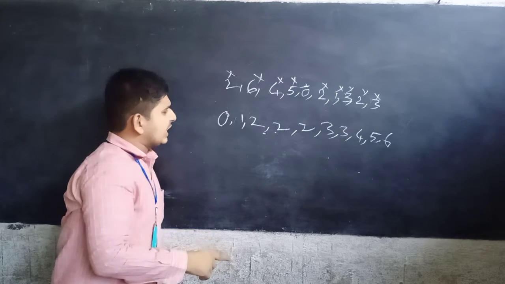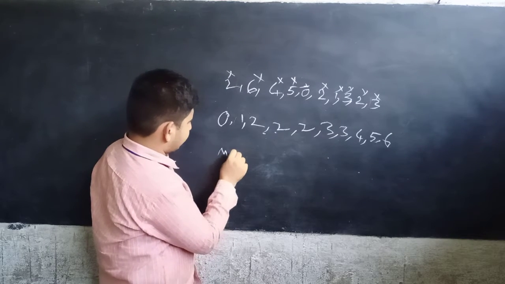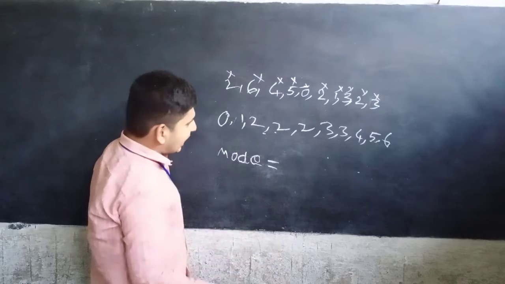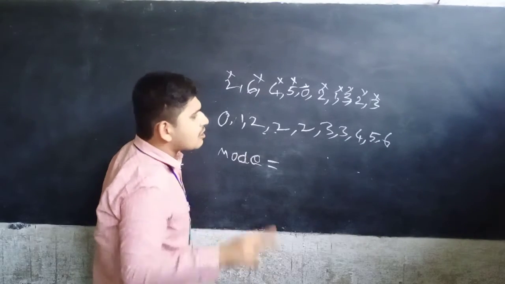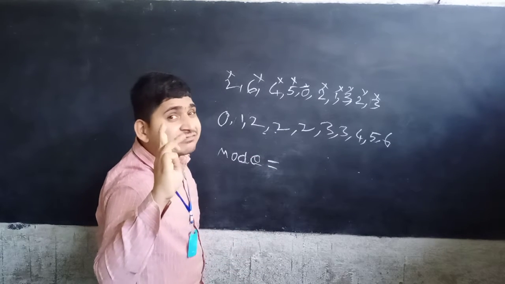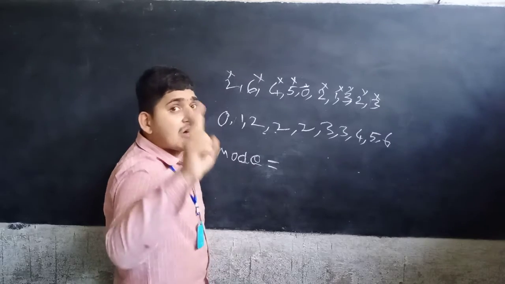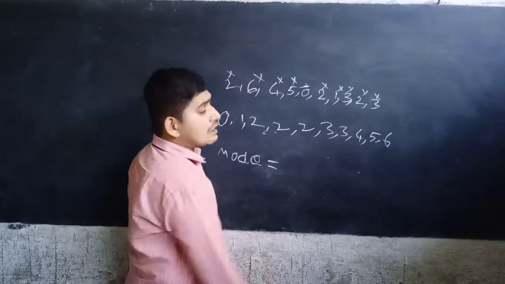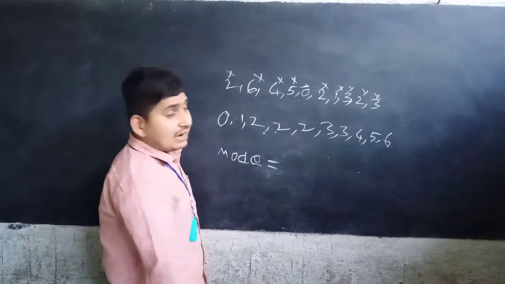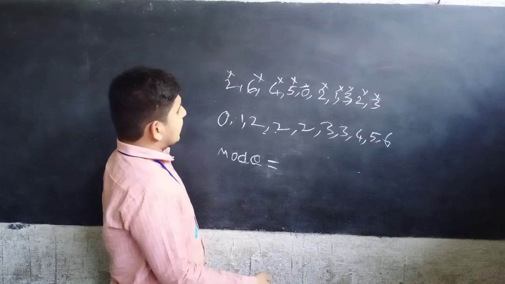Now see how many times each is repeated. 0 is repeated one time, 1 is repeated two times, 2 is repeated three times, 3 is repeated two times, 4 one time, 5 one time, 6 one time.